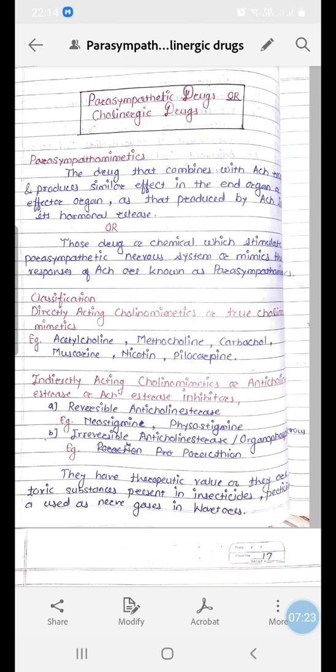So whenever one consumes these substances, either intentionally or accidentally, what happens? These organophosphorus compounds bind with acetylcholinesterase, thereby acetylcholine cannot be metabolized, and these enzymes will also not be freed because of the permanent binding with these substances.